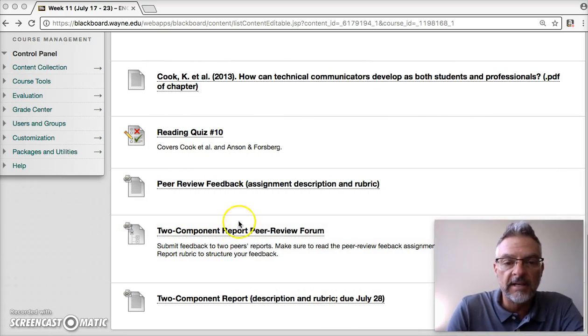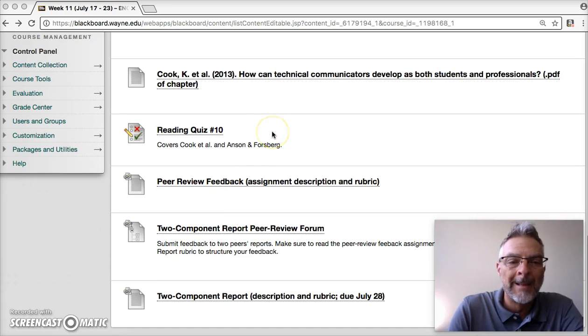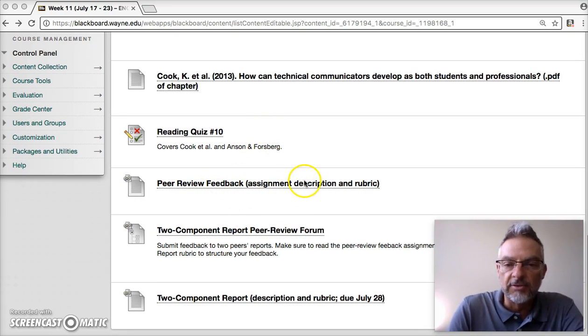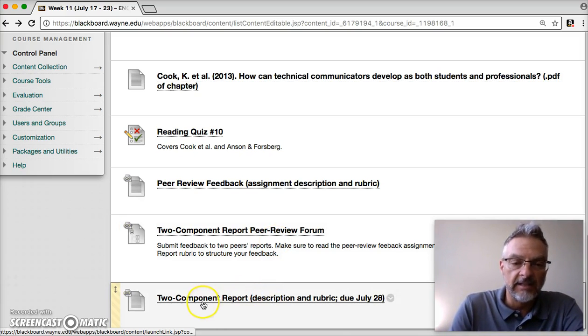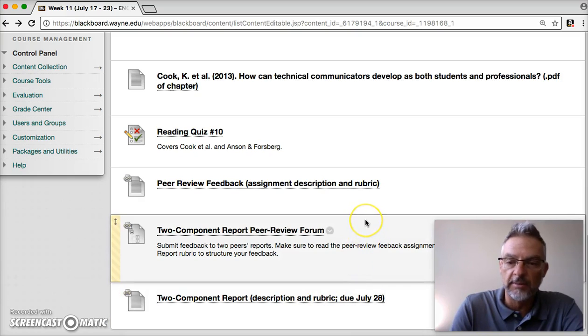So I'll minimize down here. Here is the peer review feedback assignment description and rubric. This is where you'll find the items, right? The two-component report peer review forum, and then I've gone ahead and added the two-component report description and rubric right there, just for your FYI.